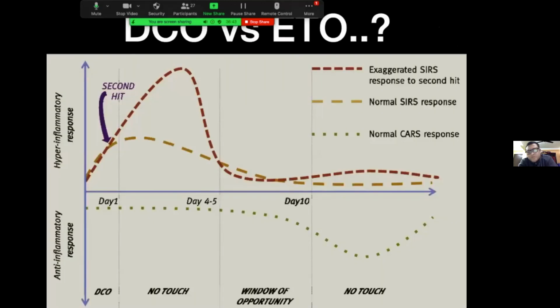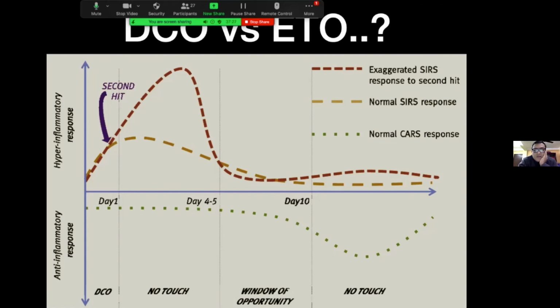This is another thing which is important for us orthopedic surgeons. We see lots of patients who are very seriously injured, that is the polytrauma patients. A polytrauma patient is considered to be a first hit, that is the first injury. This first injury initiates the metabolic response to that injury, and the catabolic response is the SIRS, that is systemic inflammatory response syndrome. This systemic inflammatory response syndrome has one phase, or it goes up and gradually it settles down.